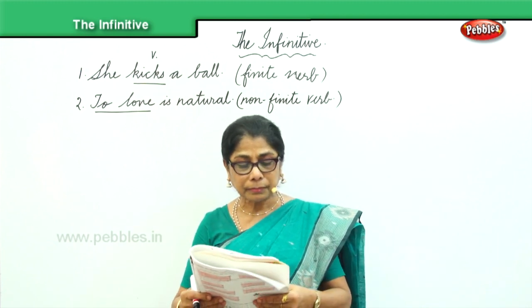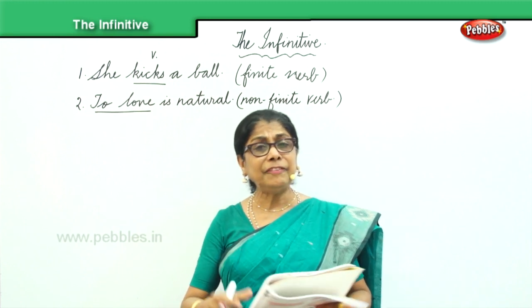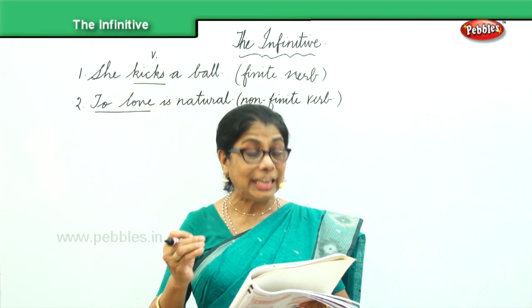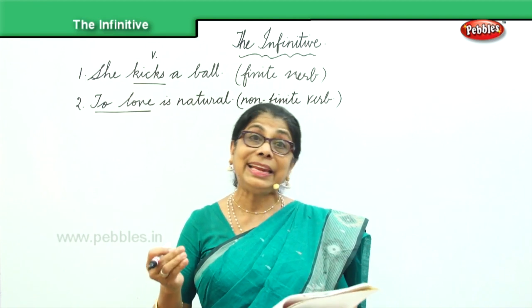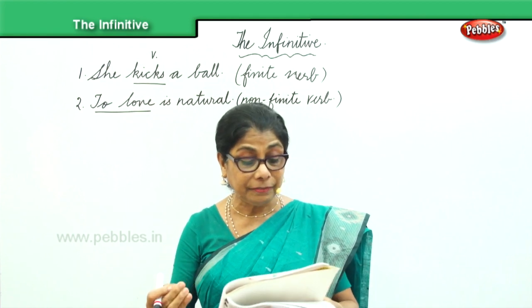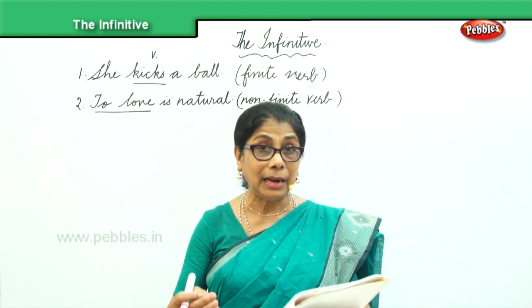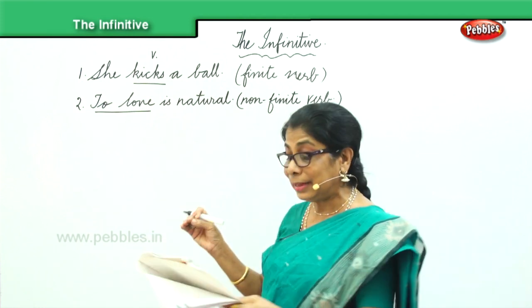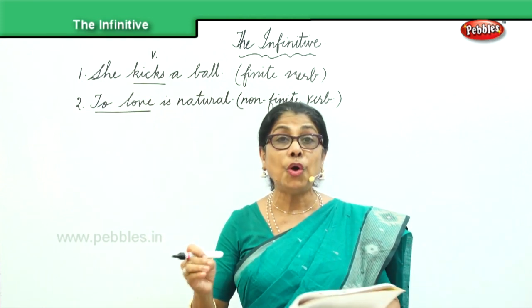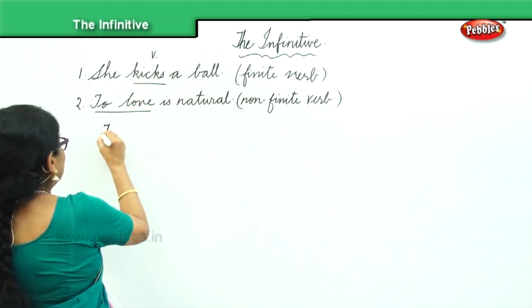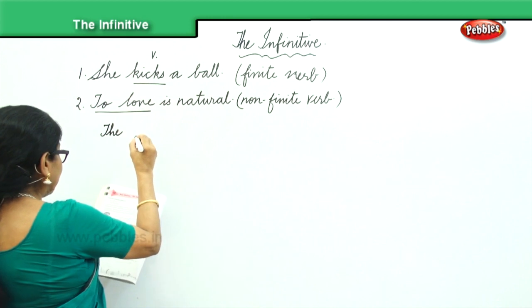Okay. Now, there are different types of non-finites. The types of non-finites are of three categories: the infinitive, the participle, and third, the gerund. So now let us look at the types of non-finites.